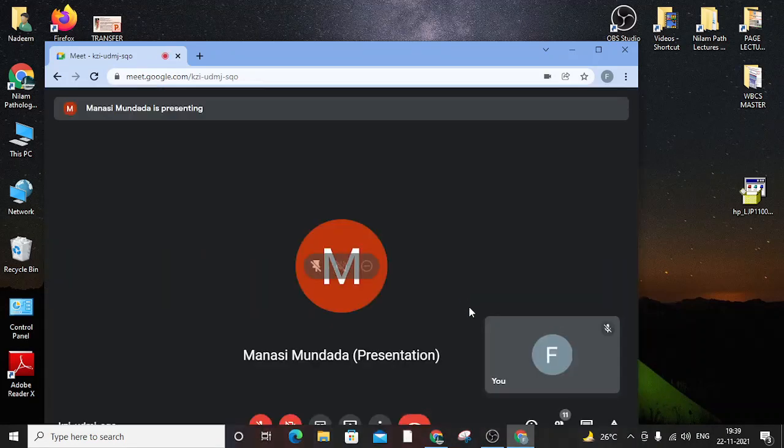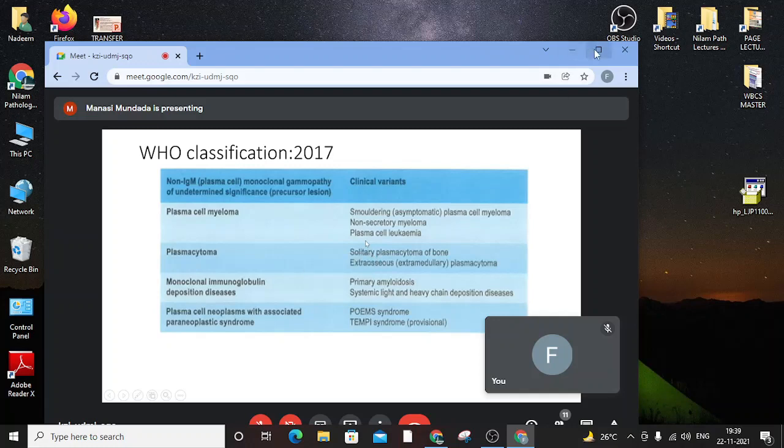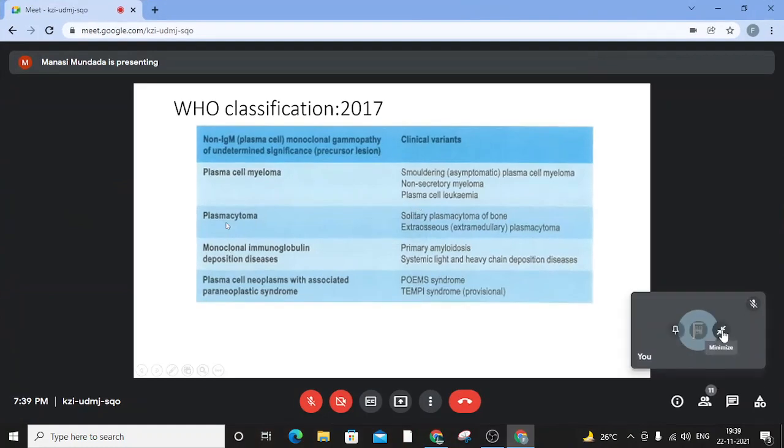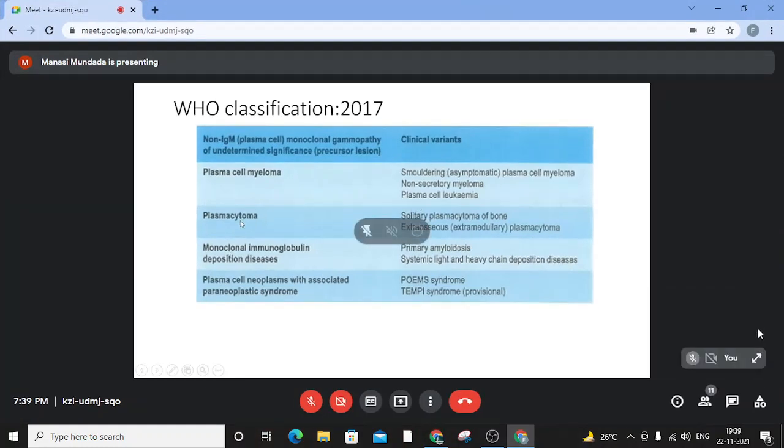cell leukemia. There's even light chain myeloma here. The other type is a plasmacytoma, which can be a solitary plasmacytoma of the bone or an extraosseous plasmacytoma. Then there is monoclonal immunoglobulin deposition disease, which can be in the form of a primary amyloidosis or a systemic light or heavy chain or both deposition diseases.